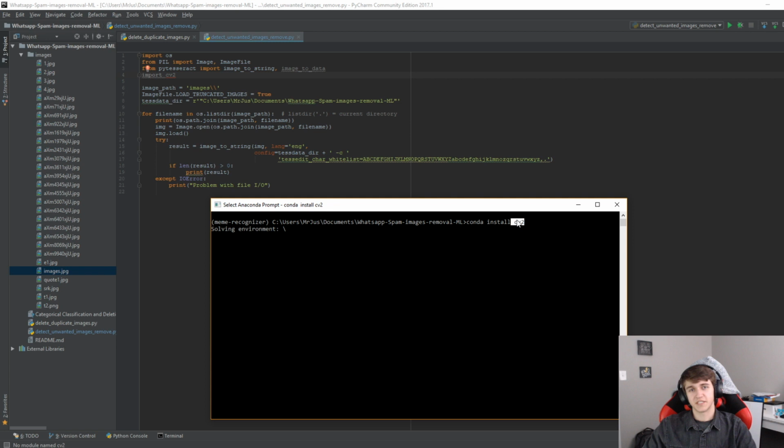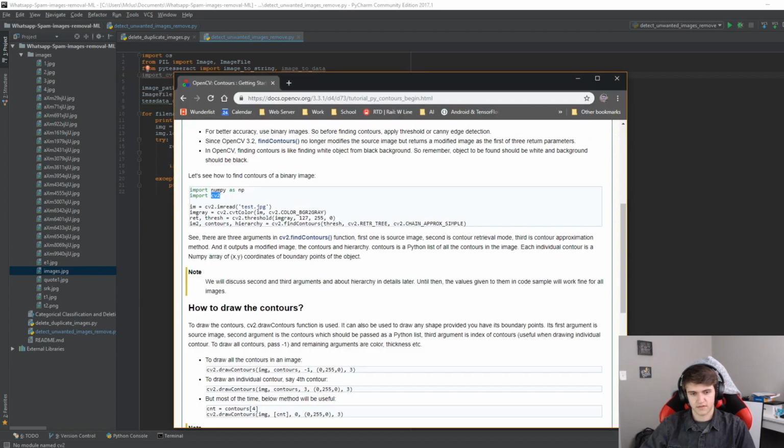So basically, CV2 is just going to do all the work for us and find these contours, which will hopefully help us improve the accuracy. The person that I'm working with right now, named Harshal, who is definitely watching this video, hi, is using something else and investigating. It's called PDF Recognizer, I believe, and apparently has a very high accuracy in detecting words within PDFs. So that's interesting. We'll have to look into that eventually, but I want to try out OpenCV.